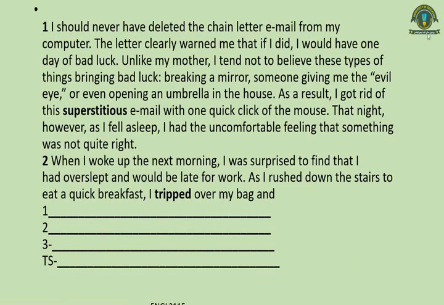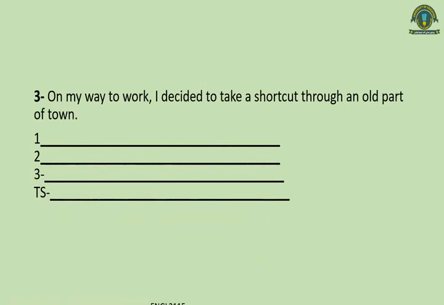Now what happened next? You have to imagine detail 1, detail 2 and detail 3 if you like, or at least imagine 2 details and then write a transition sentence here. You can pause the video or go to the PowerPoint slides, do this activity, and show it to your teachers. Now look at this third paragraph. The topic sentence is given. You have to add the details.